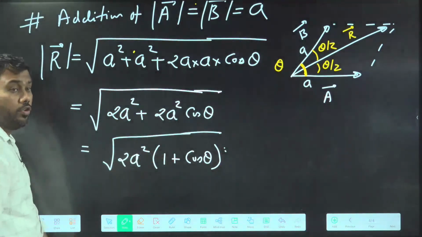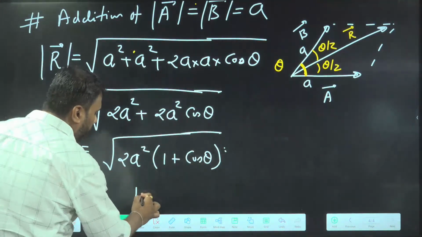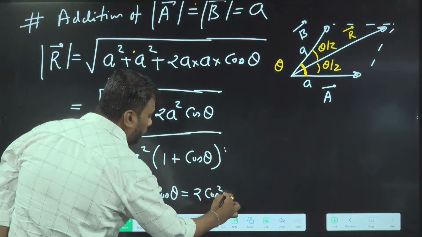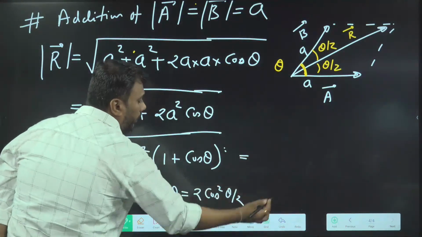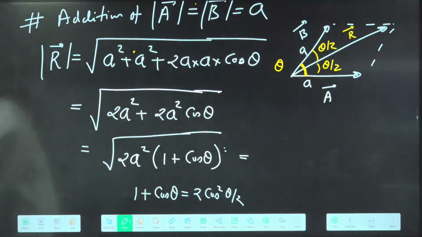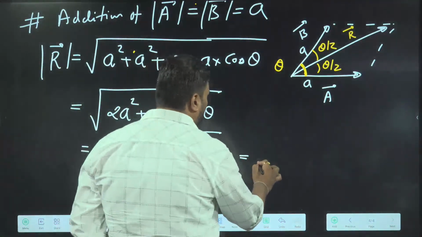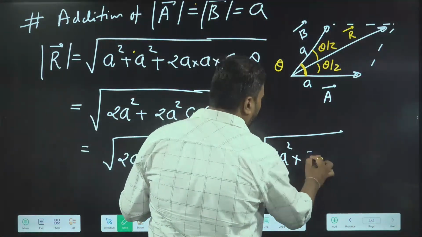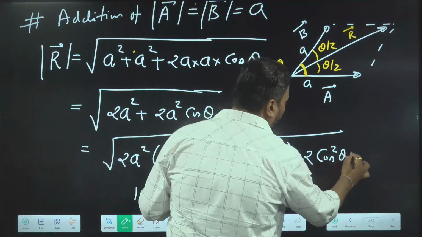Now the value of 1 plus cos theta, this is a formula: 1 plus cos theta is 2 cos square theta by 2. We can use this formula. So this becomes 2A square into 2 cos square theta by 2.